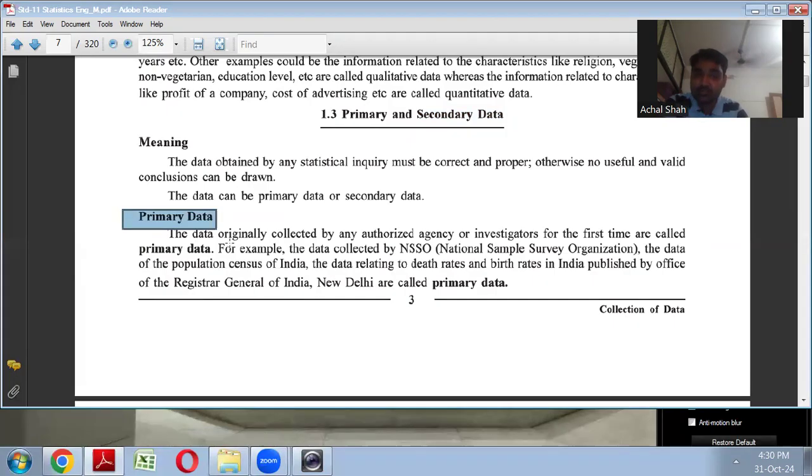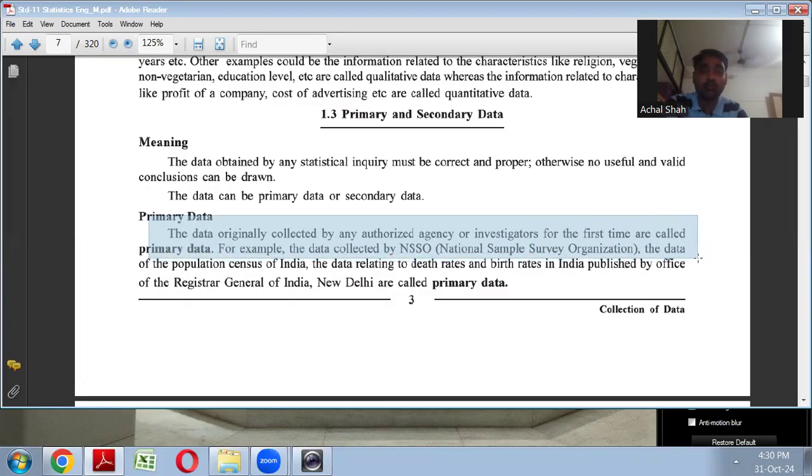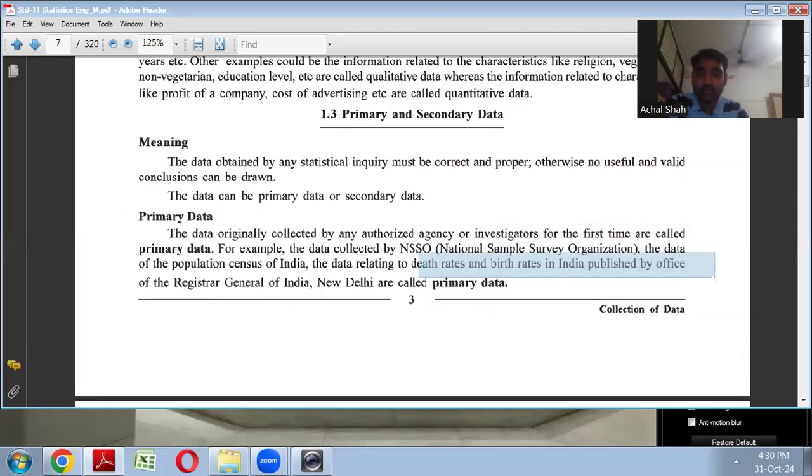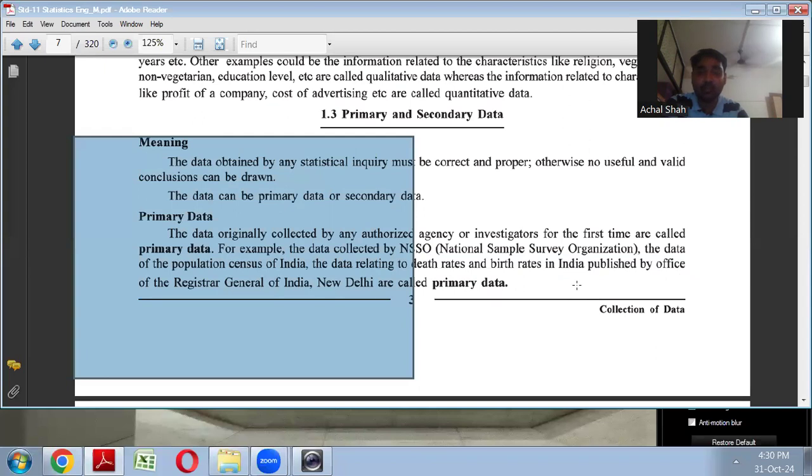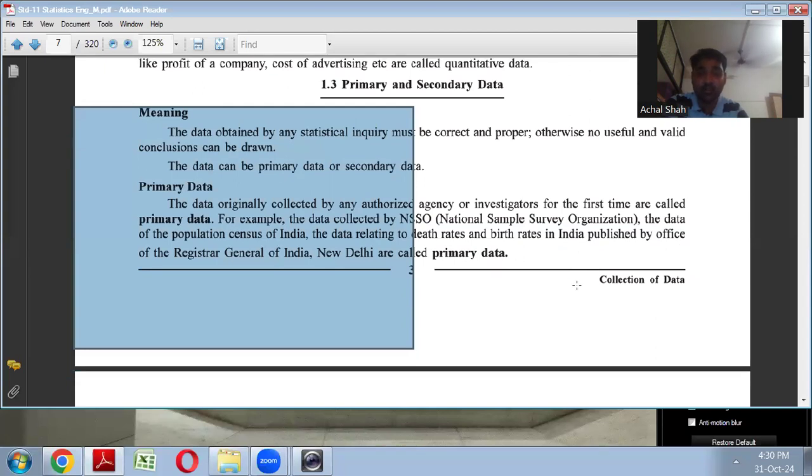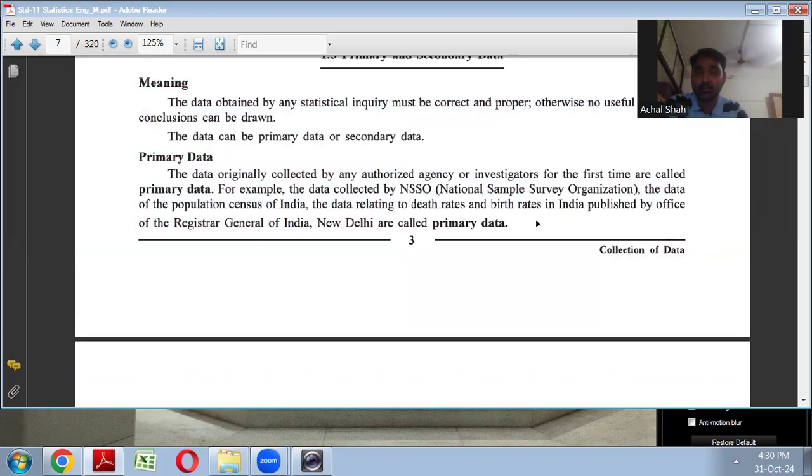So as the name suggests, primary data means the data which is originally collected by some authorized agency or investigator for the first time are called primary data. I have just highlighted the PDF. Okay. Like the data which is collected by NSSO, right? That is called as primary data. The data relating to death rate and birth rate in India, which is published by Office of Registrar General of India, that is primary data.